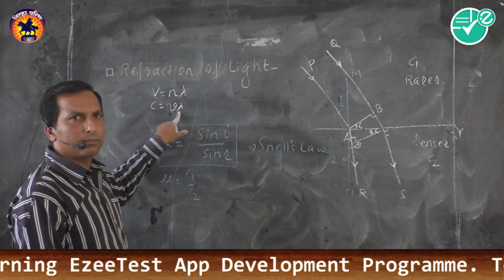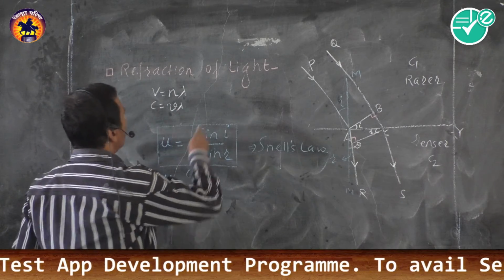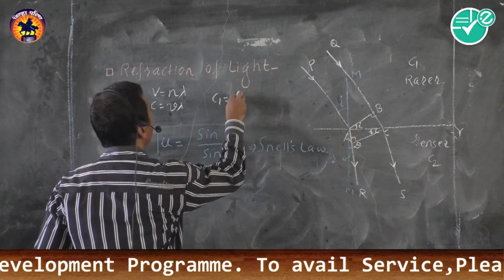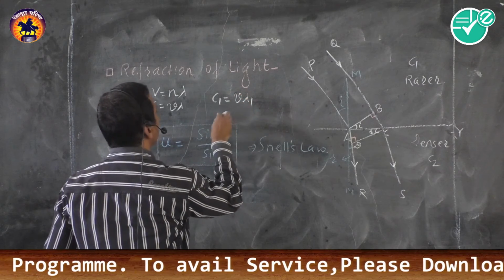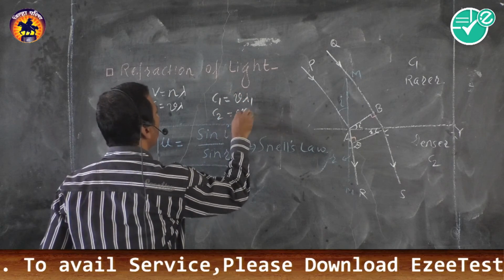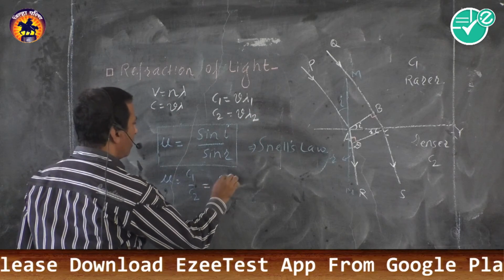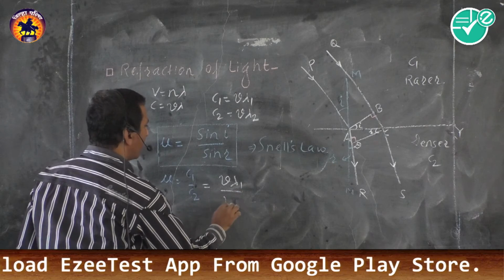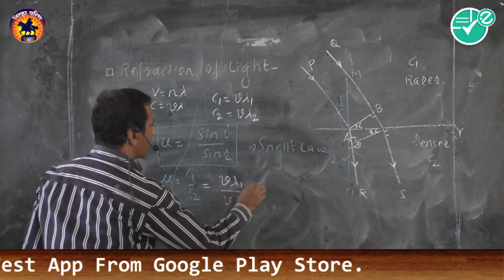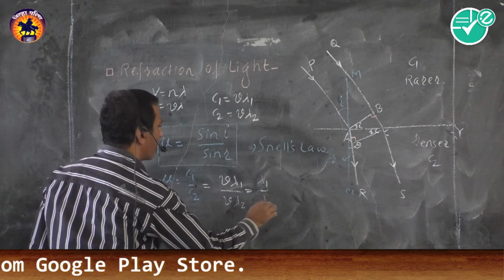Wavelength changes. This shows that if C1 is equal to nu into lambda 1 and C2 is equal to nu into lambda 2, then this equation becomes nu into lambda 1 divided by nu into lambda 2, that is lambda 1 upon lambda 2.